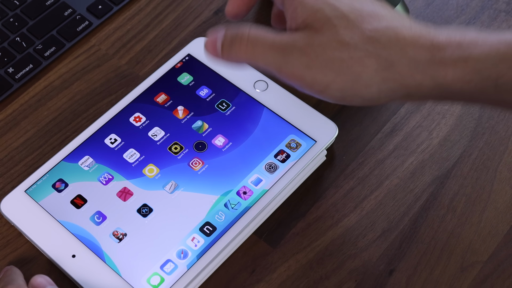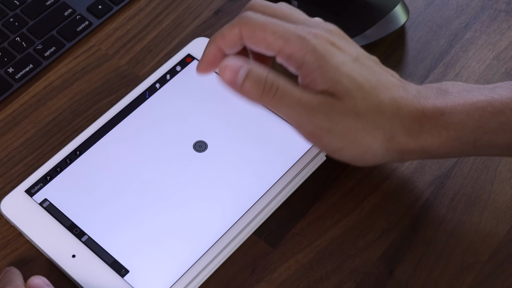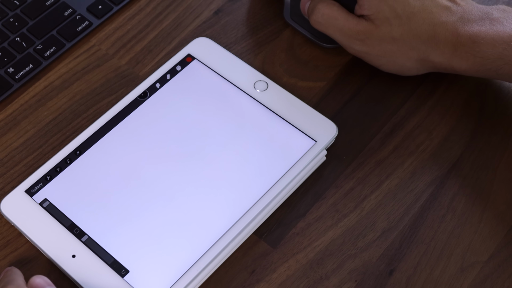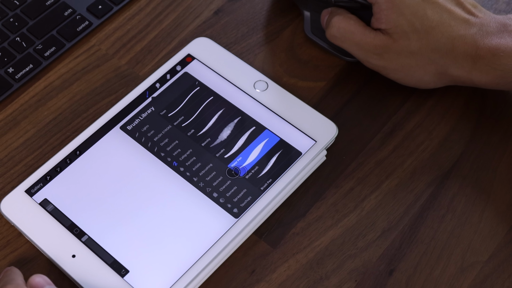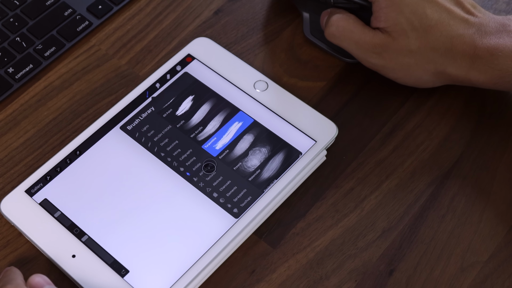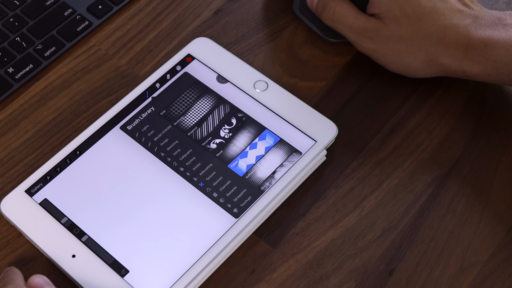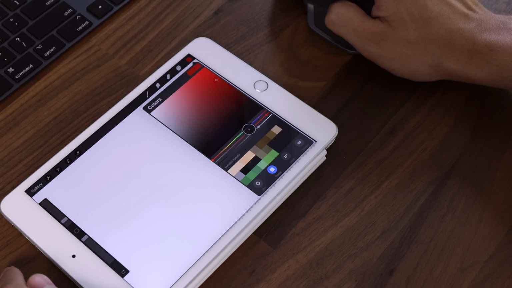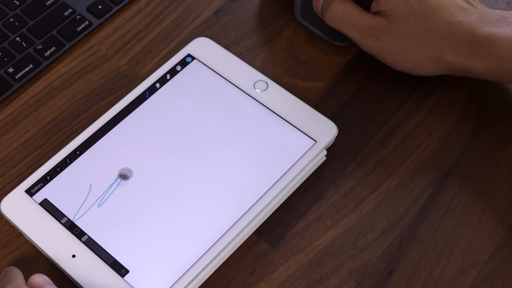Now, we'll do Clash Royale at the end, but let's go into Procreate here. You can see I have a new canvas here. We can go into brushes, click everything. Nothing is wrong here. Everything works perfectly. Let's go into this. We can choose a color. Let's go into blue right here, and then you can draw.